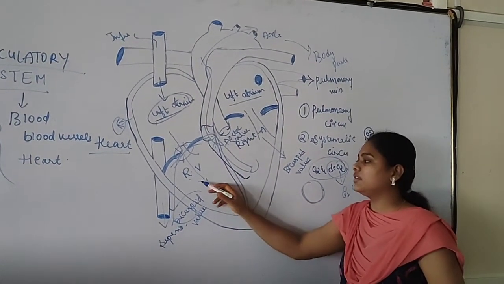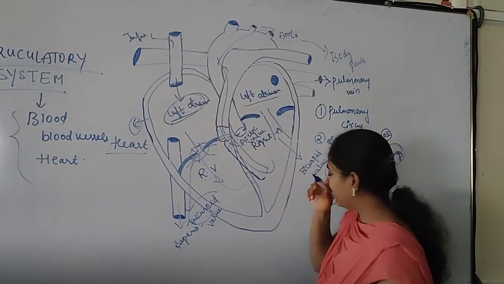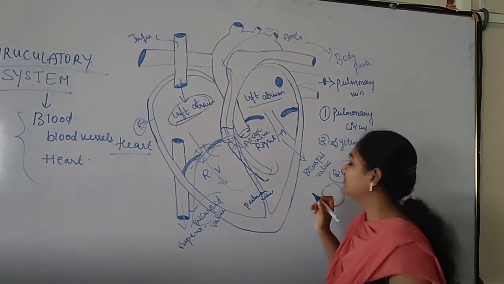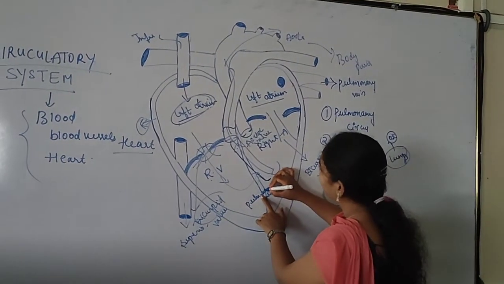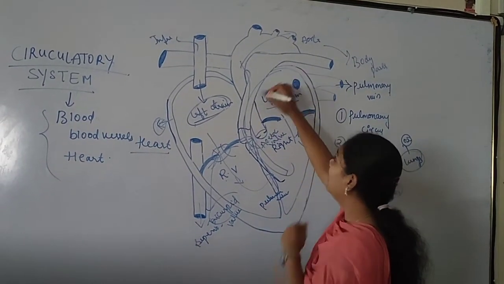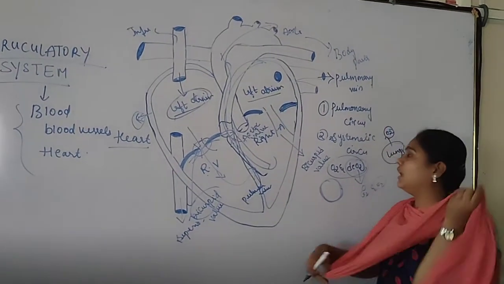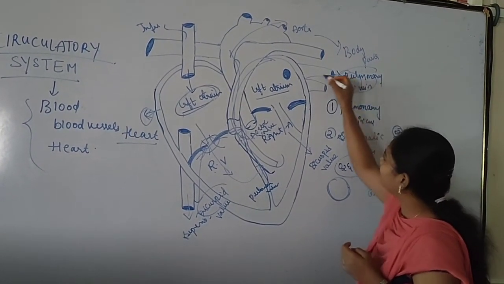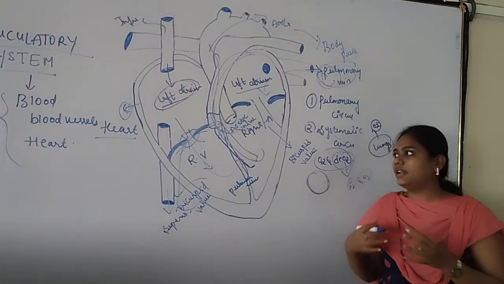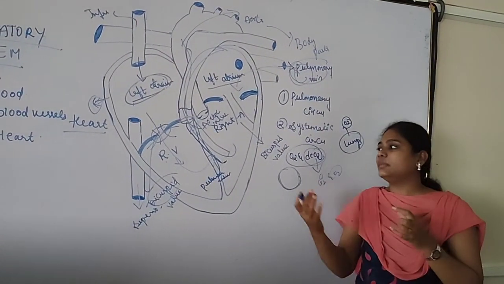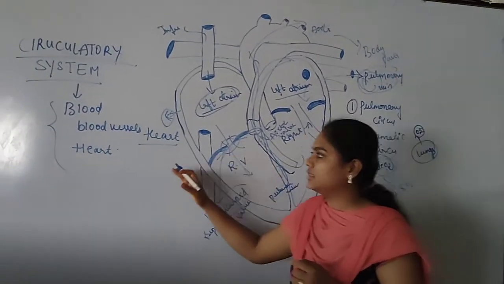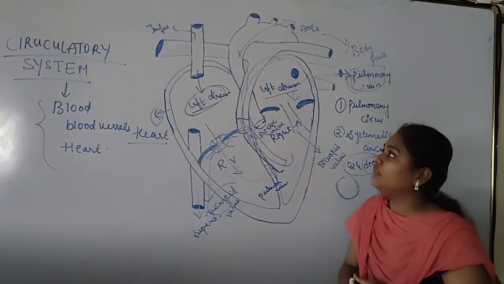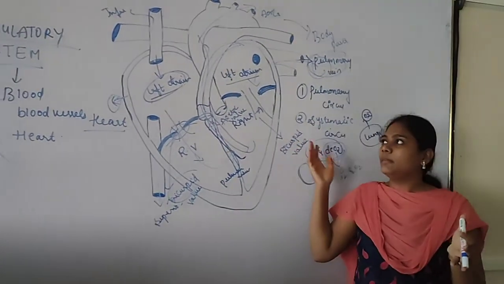From the right ventricle, through the pulmonary valve, the blood reaches the pulmonary vessels again and gets purified in the lungs region, and then again reaches the left atrium. So the heart is a completely cyclic process. This process is called systemic circulation and that is pulmonary circulation. Purification occurs in two ways, pulmonary and systemic.